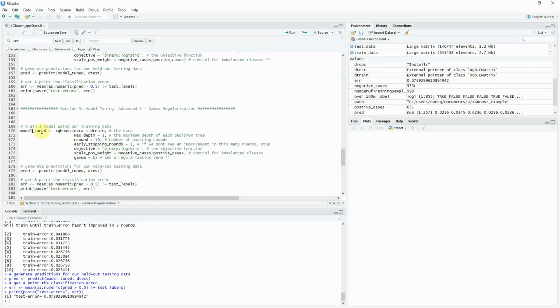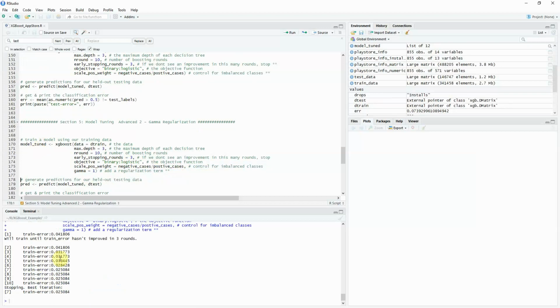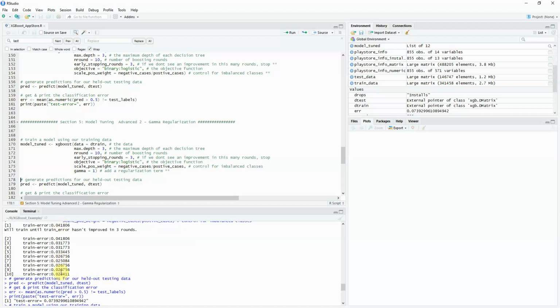So just for the sake of showing you guys how the model changes, I didn't change anything else. I kept everything at the max step 3, 10 for the number of rounds, early stopping at 3, same objective. We have the same weighting, and then we have gamma equals 1. So we ran that. If you notice, it didn't really change too much.